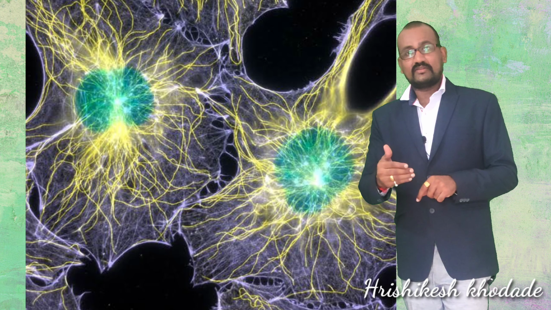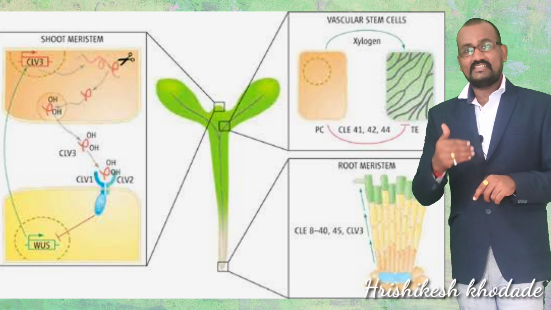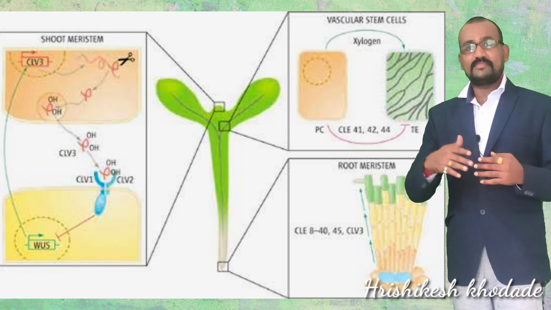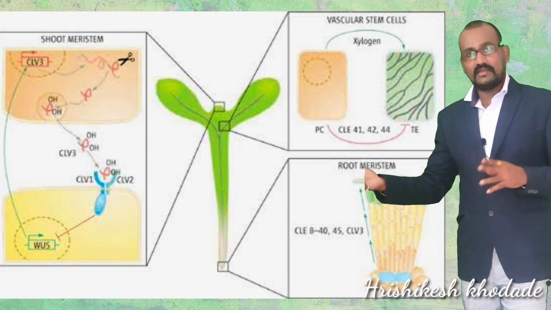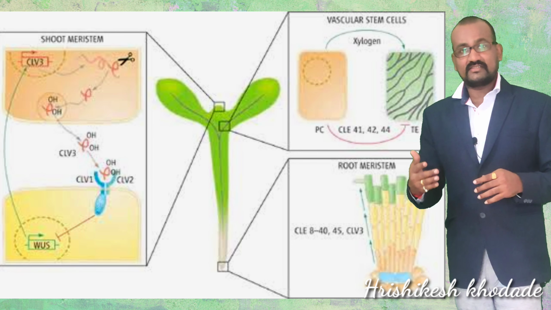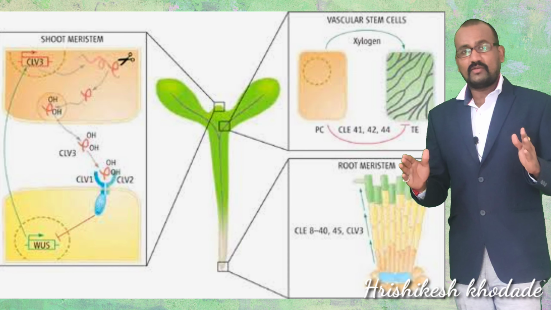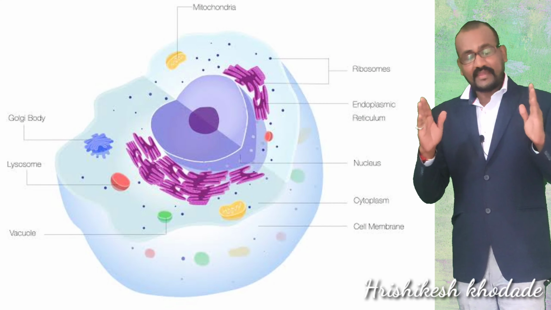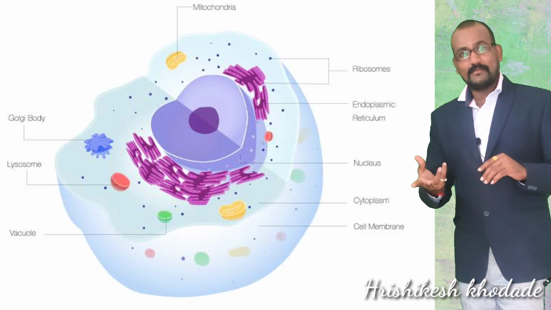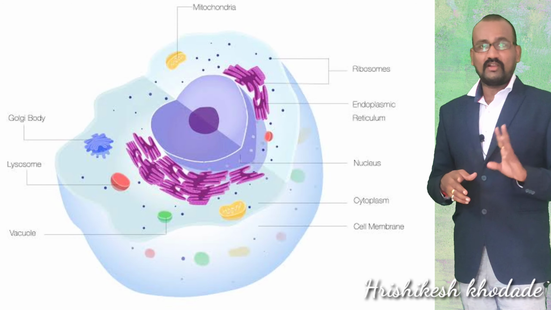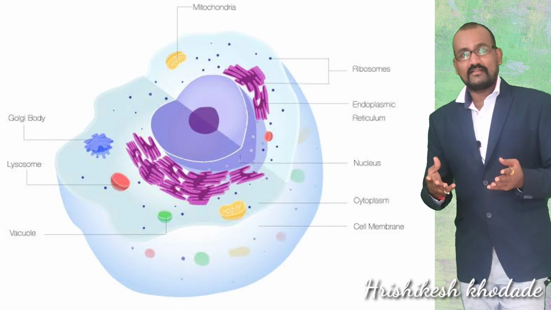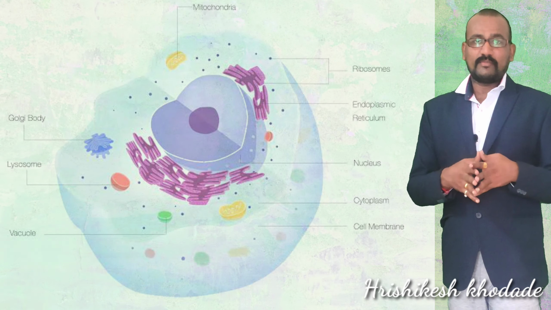The cell works on the basis of the location where it is present. If that cell is present in the root, the function will be different. If it is present in the leaf, the function will be different. If it is present in the fruit, definitely the function will be different. So the location of that cell matters a lot. But in the general scenario, the cytoplasmic matrix of any cell will contain these constituents: organelles, the medium, and inorganic components. The organic and inorganic elements, overall 48, work together to carry out the particular activity of that cell.